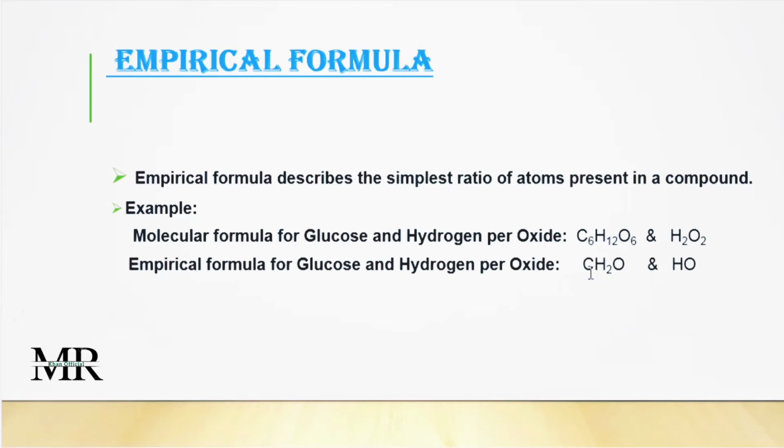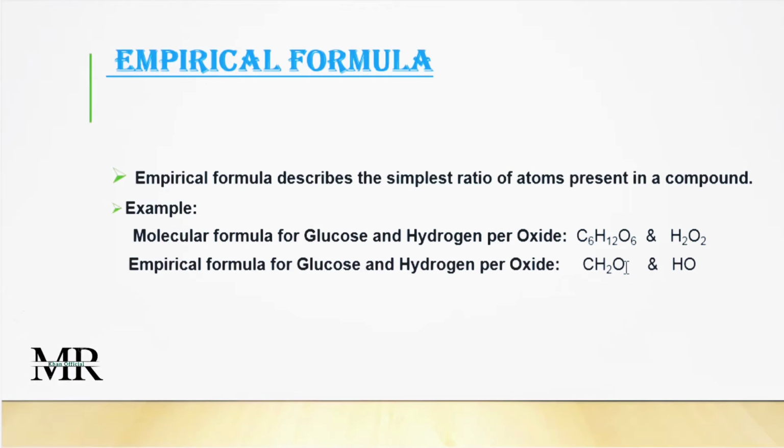Now here you can see simply the empirical formula describes the number and the types of atoms. Now you can see 1 carbon, 2 hydrogen and 1 oxygen. Whenever they combine, 1 carbon, 2 hydrogen, 1 oxygen, this is the simplest numbering, the simplest ratio of atoms present in a compound.